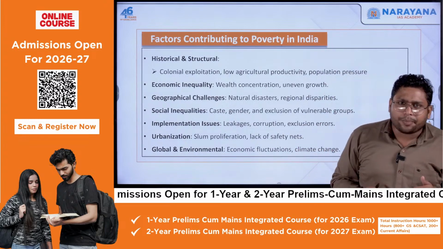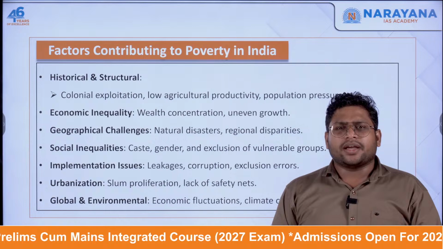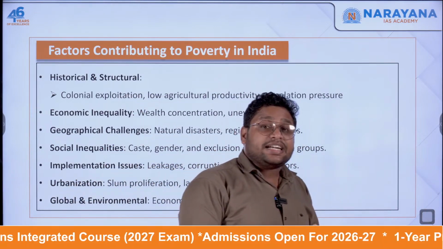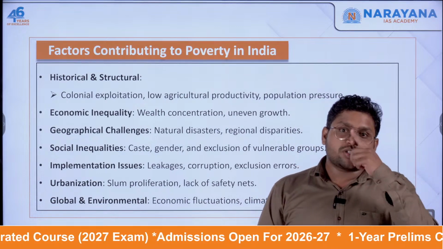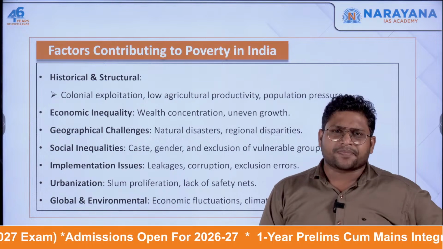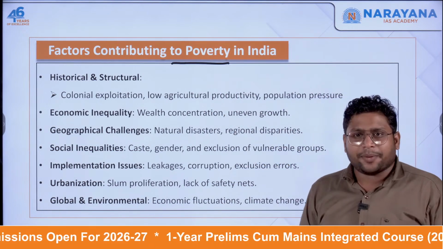Now, first of all, the core reason behind poverty is very important, because it's been around 75 years since independence, and we are still not in a position to say that we have eradicated poverty. So there are some core reasons because of which poverty is still continuing in India.